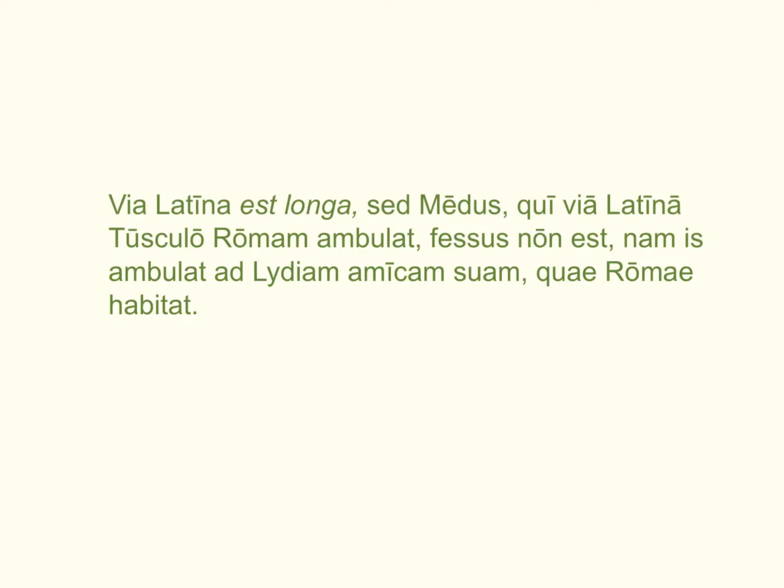Via Latina est longa, sed medus qui via Latina Tusculo Romam ambulat, fessus non est, nam is ambulat ad Lydiam amicam suam, quae Romae habitat. Think about that and give that a shot in your exercises. We'll also work on it together, of course, in class.